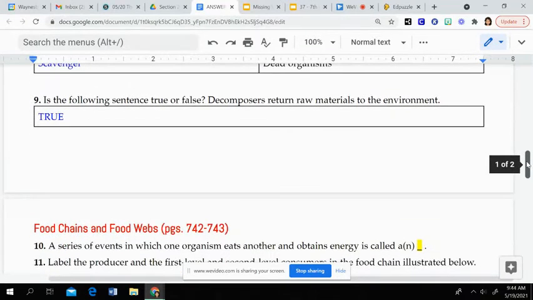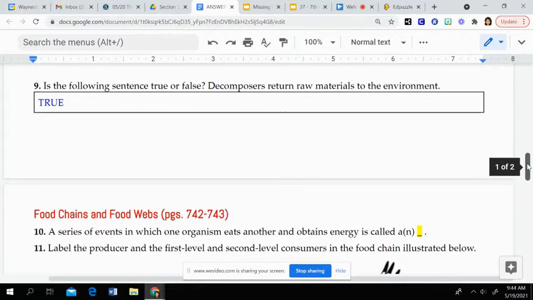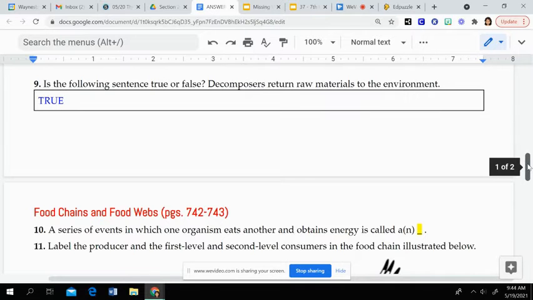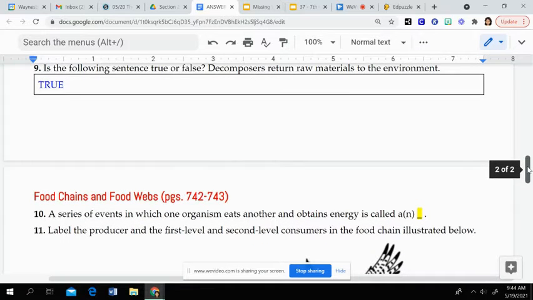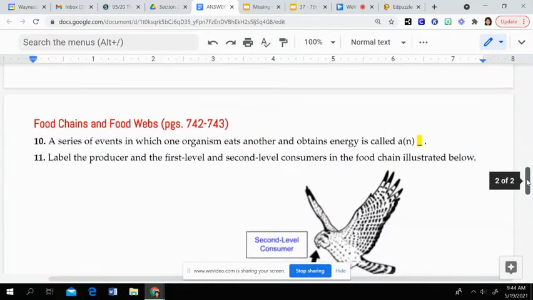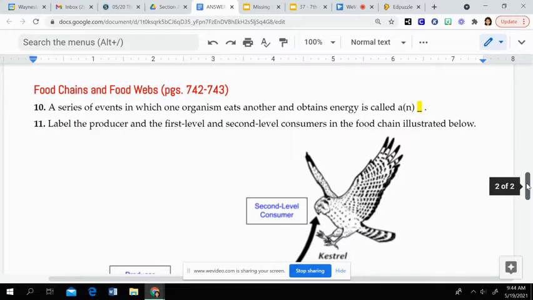Question 9 then, decomposers return raw materials to the environment. This is true. They're breaking down things and those nutrients and those materials go back into the soil and the environment. Then looking at food chains and food webs, a series of events in which one organism eats another and obtains energy is actually called a food chain.